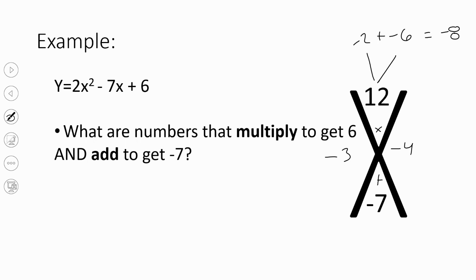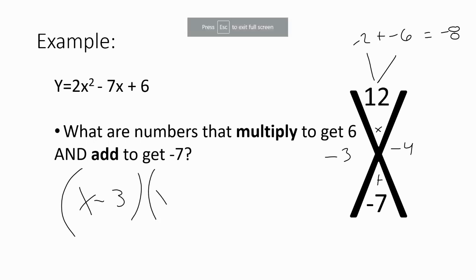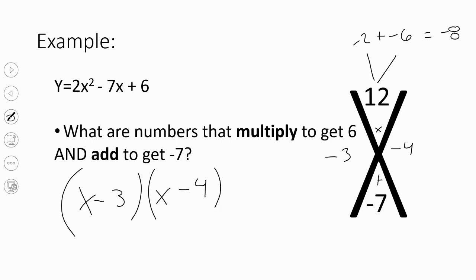So we wanted to factor this. So what we need to do is put these into factors. And today we have an extra step. So we have x -3 and x -4. But what we need to do is take a. So whatever a is, we're going to divide the number by a. So we'll do 3 divided by a and 4 divided by a. And then the next thing we need to do is to simplify.